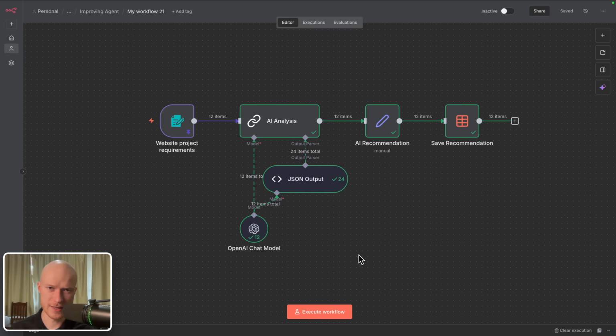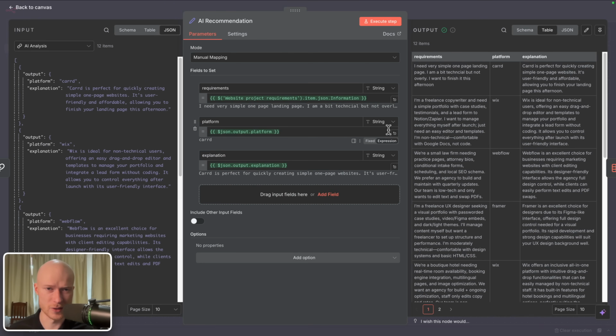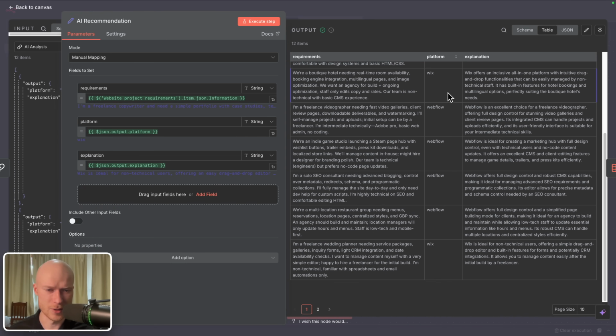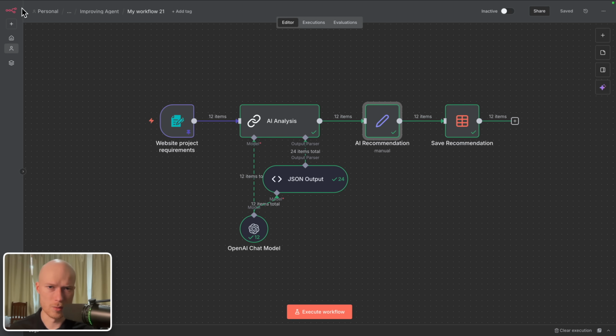And the best way to approach this is to ask ourselves, how would we tell a human to improve their results? Let's say you had given this task to some person and they then came up with these recommendations right here. Well, what I would do to improve that person's results is give them a list of examples with imaginary website requirements, and then what I would personally recommend in that situation. And then also a short explanation why I would recommend that platform in that specific situation. And he will then have a much better idea what I actually want from him.